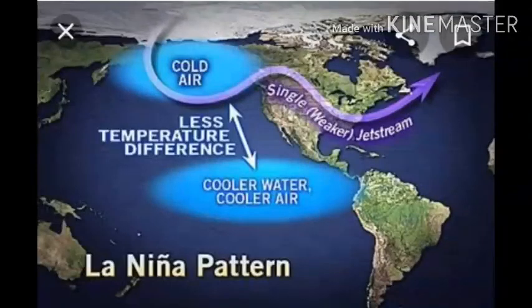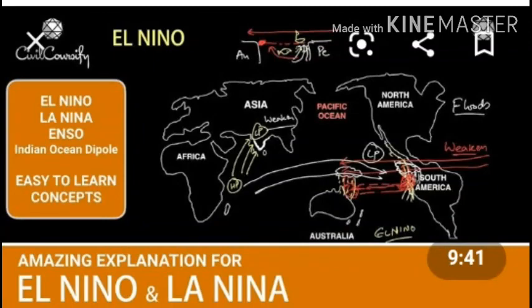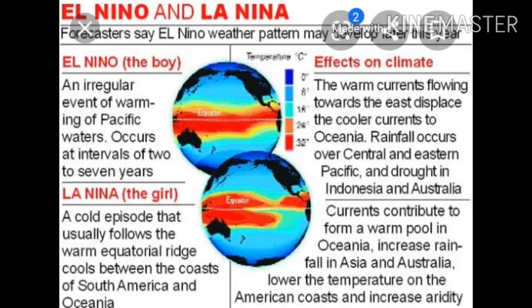Next is the La Nina effect. La Nina mostly follows a strong El Nino. Sometimes these trade winds become so strong that they cause accumulation of cold water in the central and eastern parts of the Pacific Ocean. And this event is called the La Nina effect. They become so strong and they accumulate cold water, or they lower the temperature. Its influence is just opposite to El Nino. El Nino is a warm current and La Nina is a cold current. And in India, this can cause very heavy monsoon showers. So this is about the La Nina effect.